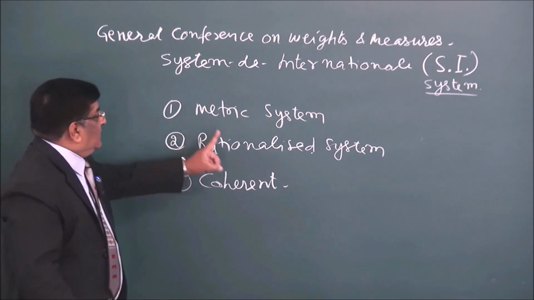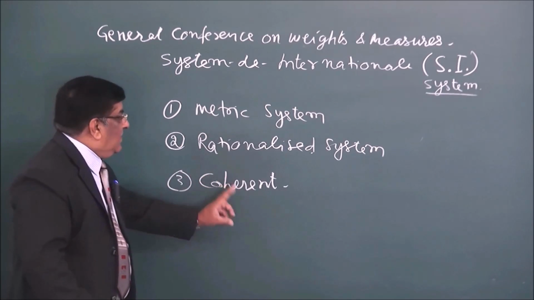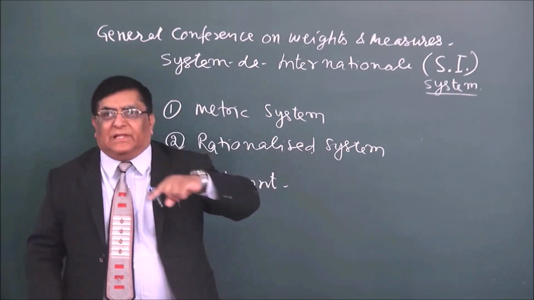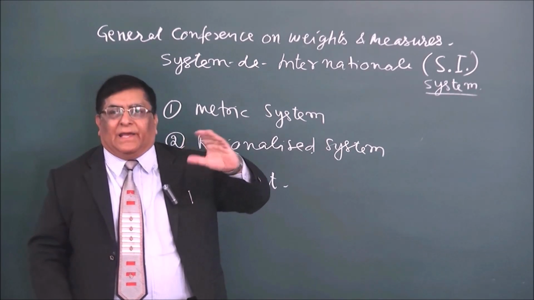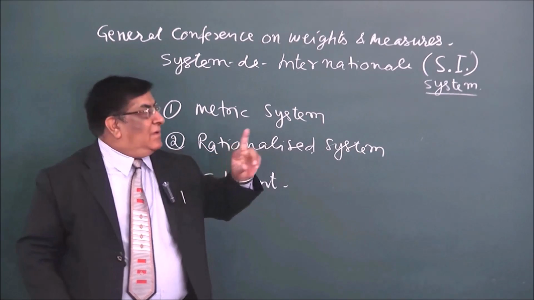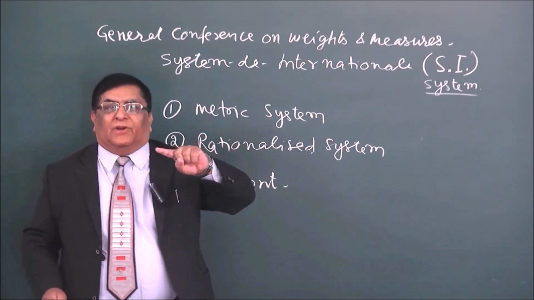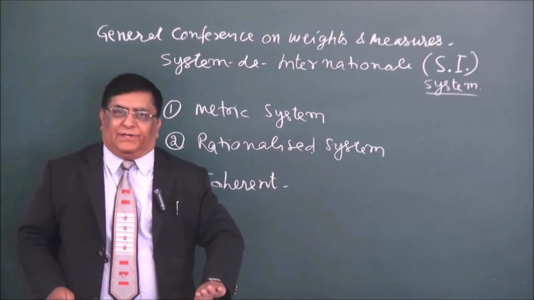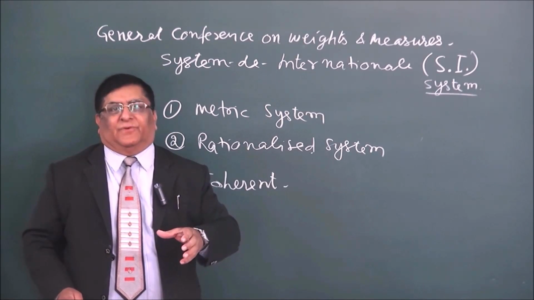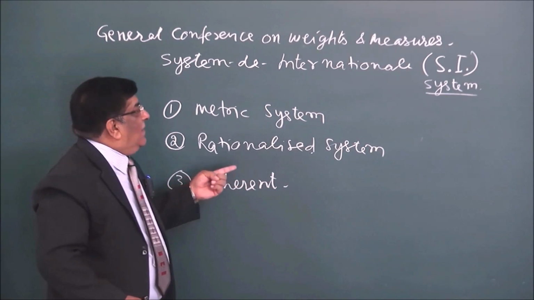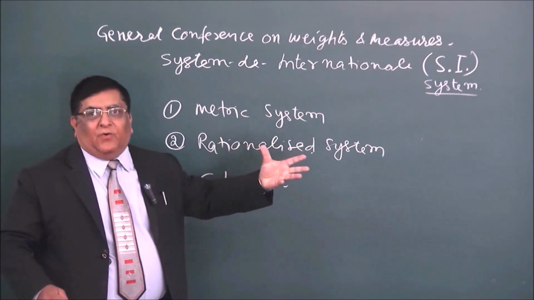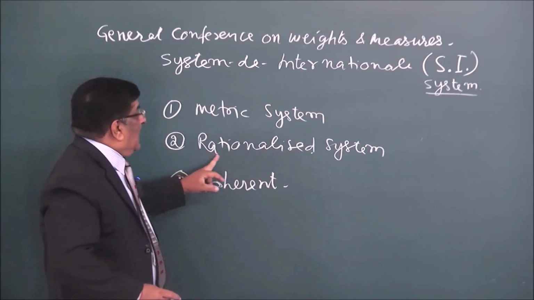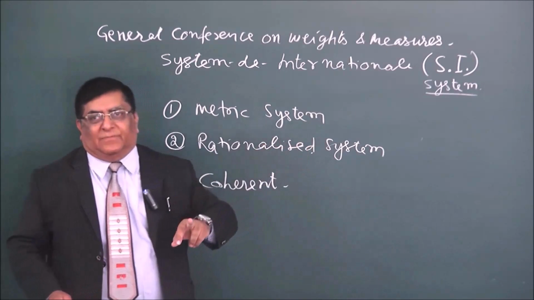So this is metric system, rationalized system and coherent system. Metric is one, that means the next higher unit can be achieved by multiplication of 10 or division of 10 for lower unit. So we developed a system for that. Okay, and we will study how we multiply by 10 and change the nomenclature. Then it is a rationalized system.